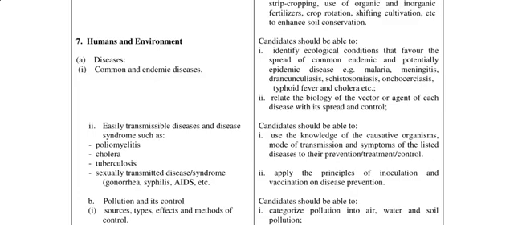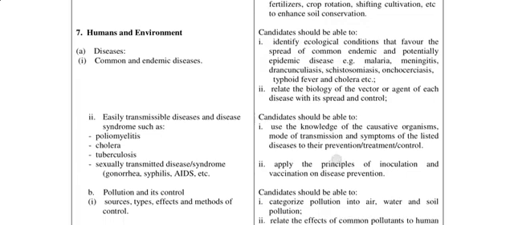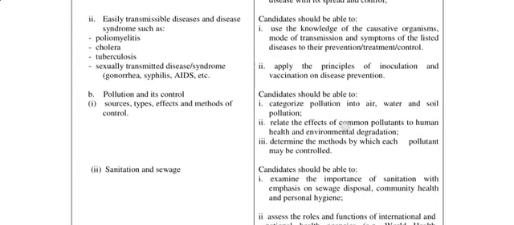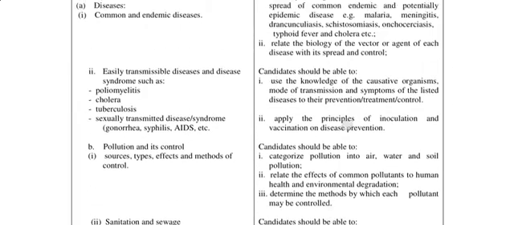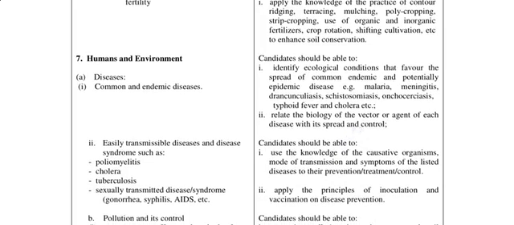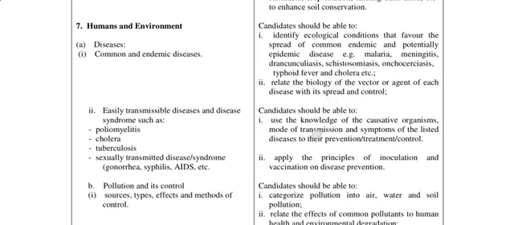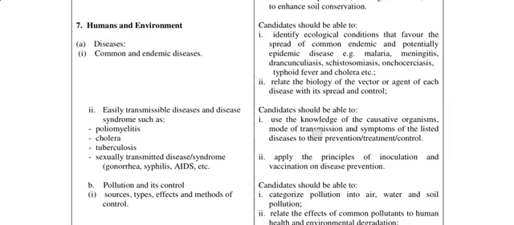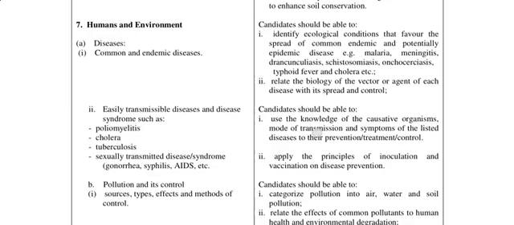it transmissible disease and disease syndromes such as poliomyelitis, cholera, tuberculosis, STDs, for example, gonorrhea, syphilis, AIDS. Then under this, you should be able to identify ecological conditions that favor the spread of common endemic and potentially epidemic diseases such as malaria, meningitis, dracunculiasis, schistosomiasis, onchocerciasis, typhoid fever and cholera, etc.